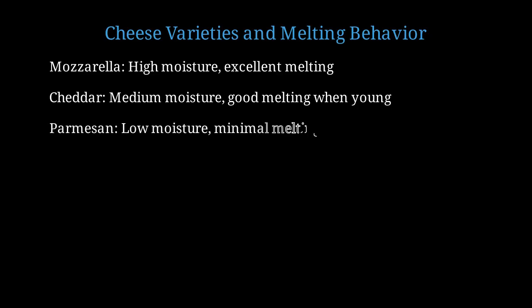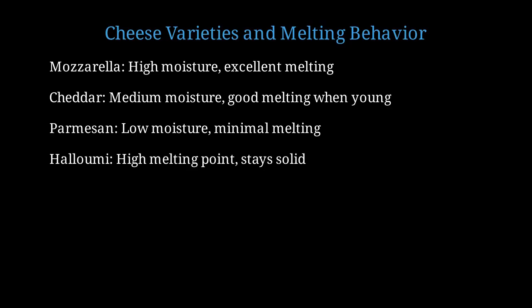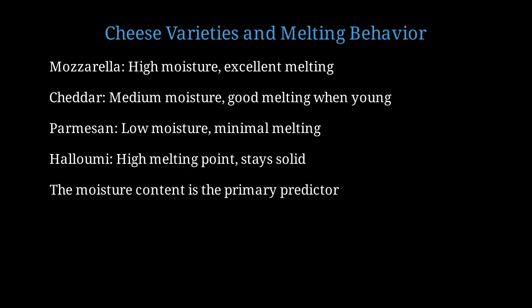Parmesan has only 25 to 30% moisture. Its protein network is so concentrated that it barely melts, even at high temperatures. Halloumi has a uniquely high melting point due to its high pH and specific protein structure. It can be grilled without melting. The single best predictor of melting behavior is moisture content. More moisture means lower protein concentration and easier melting.